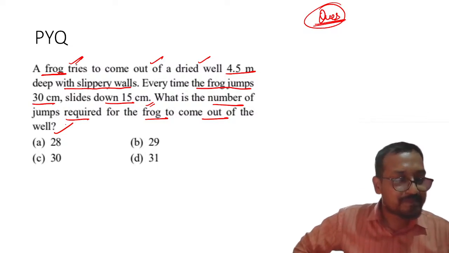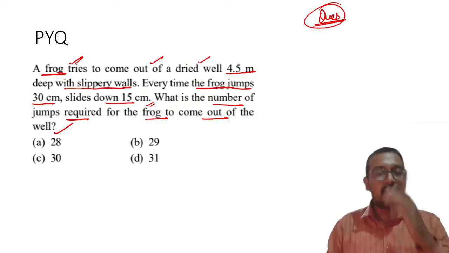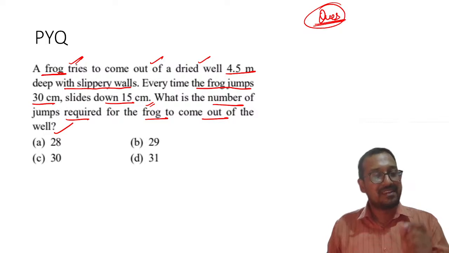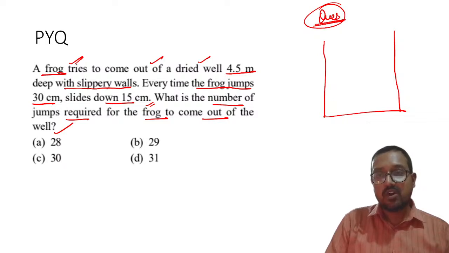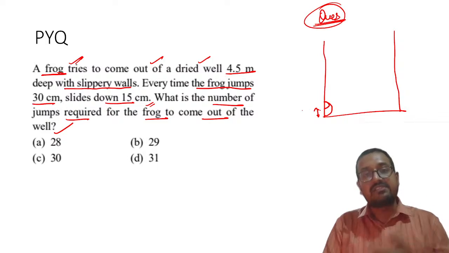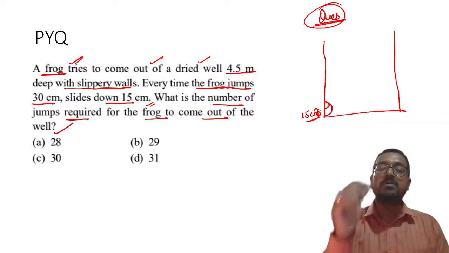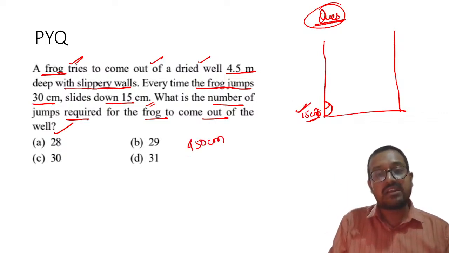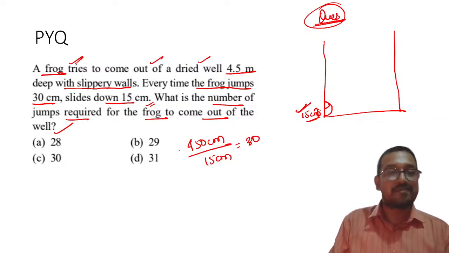How to approach this question? This question seems very easy and is very easy actually, but there can be only and only one mistake. Trust me. What students will usually do, they won't realize that, let us say this is the well. The frog jumps 30 centimeter and slips back 15. So in each jump, his effective jump is 15 centimeter. So what should we do? 450 centimeter divided by 15 centimeter. Is it correct? The answer will be 30.